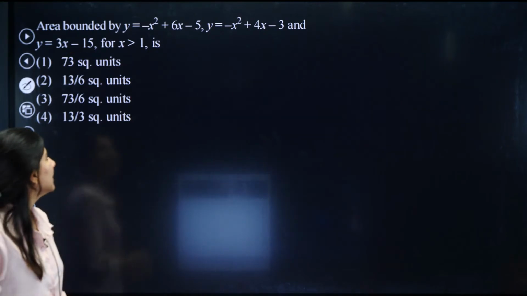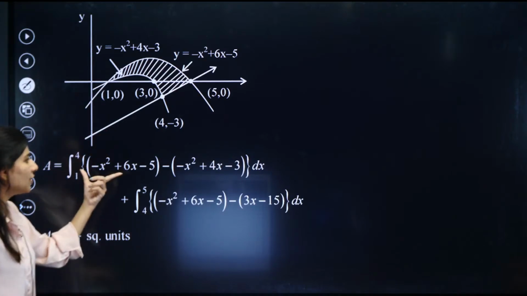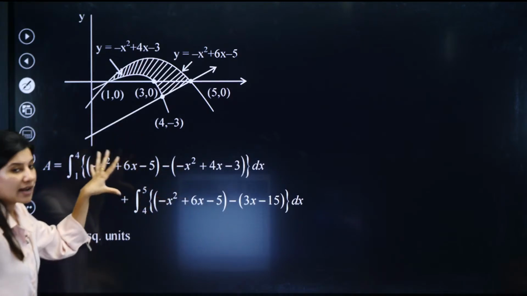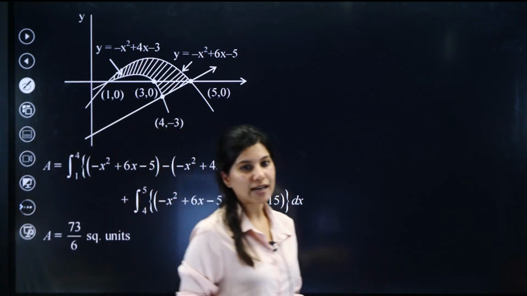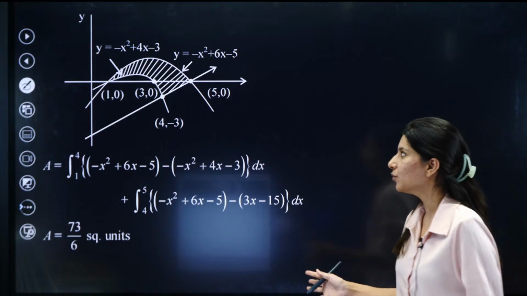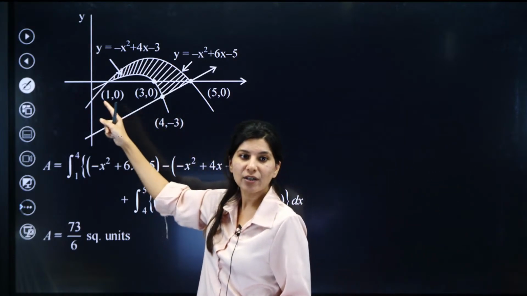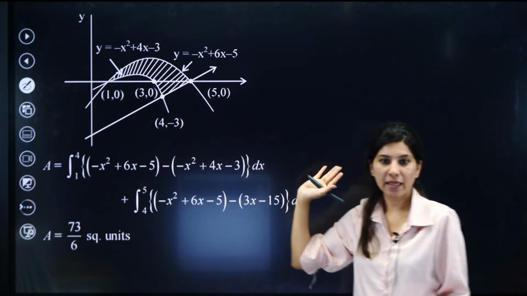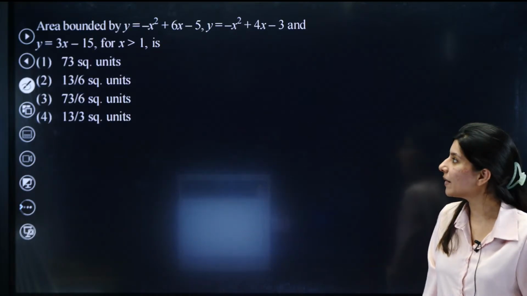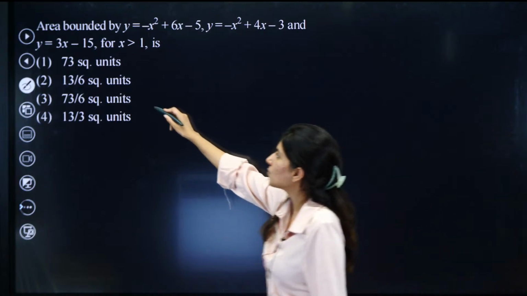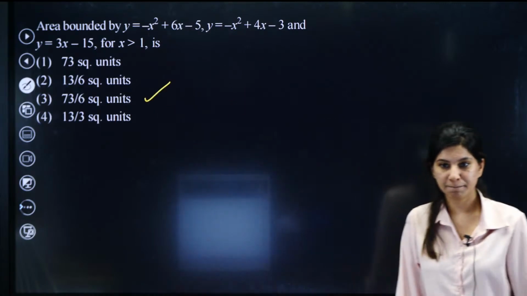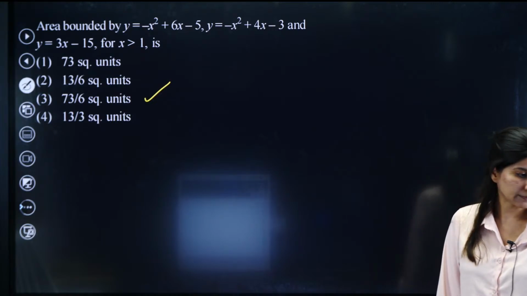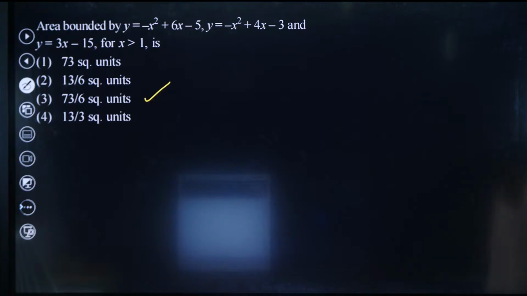Now you just have to integrate it. Let me just show you, 1 to 4: this minus this, upper minus lower. 4 to 5, this minus this. So you just have to integrate it, and I'm not doing the calculation because you have to do it. The most important part of this was the curve sketching, which I have already done for you. Okay. Shall I move ahead? The answer is 73 by 6 square unit. That means option 3 is absolutely right. I hope that this is clear.